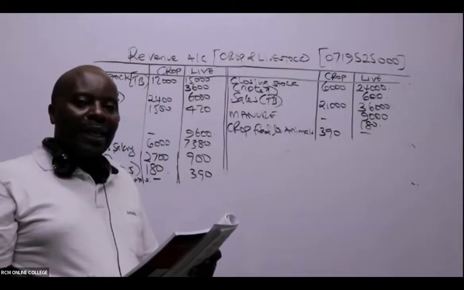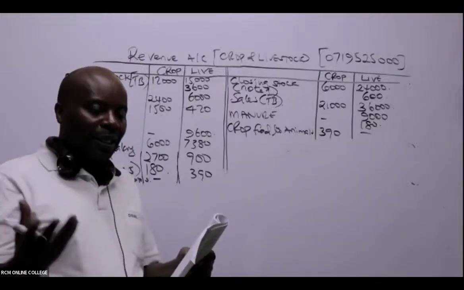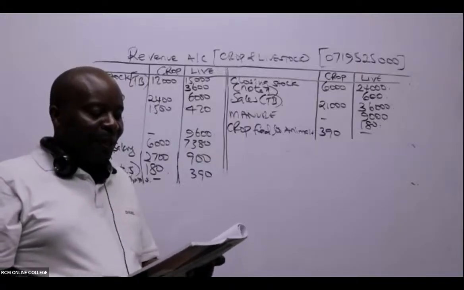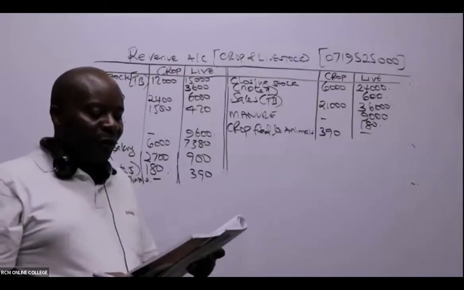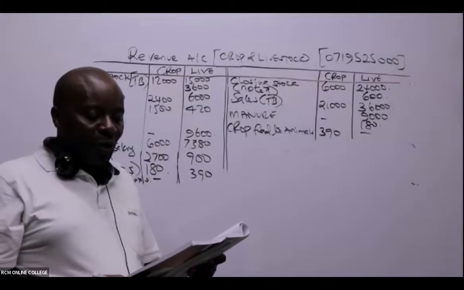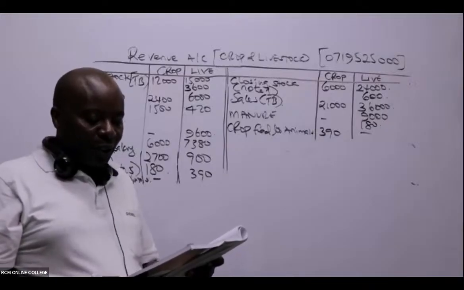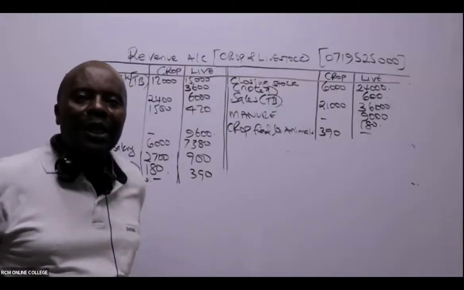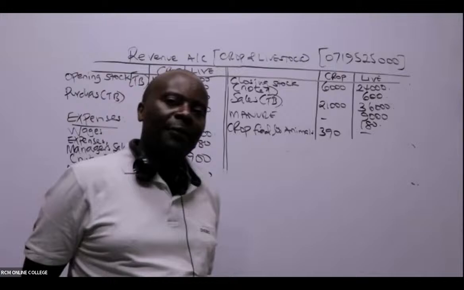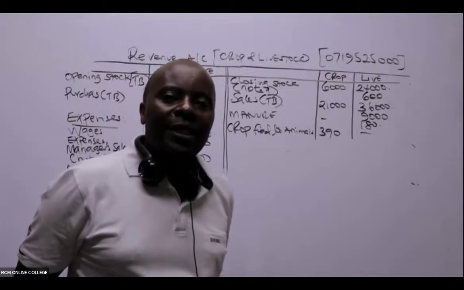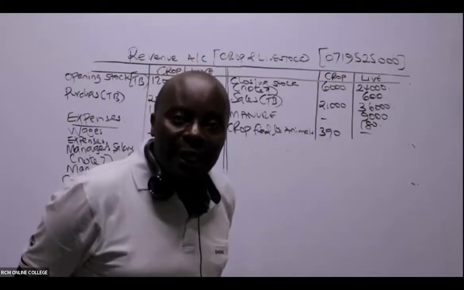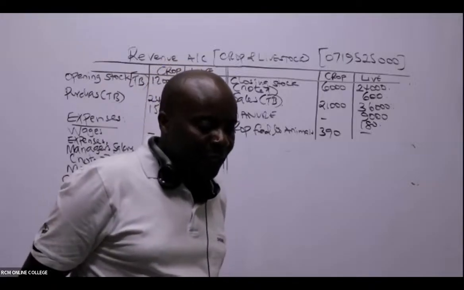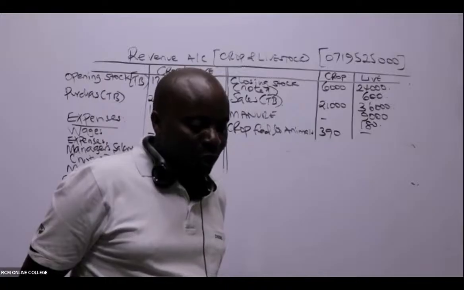That's about bad debts. It's indirect cost. Note number 7, we have things happening there. Crops consumed by the farm workers were valued at 600,000. This amount was recovered from their wages. Our workers were so good to us. Our workers in this case here helped us, ladies and gentlemen, to do business.